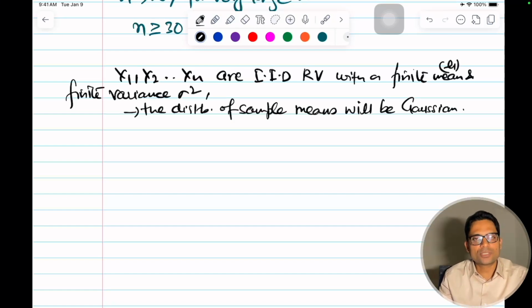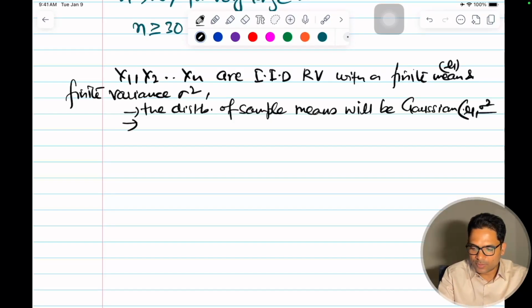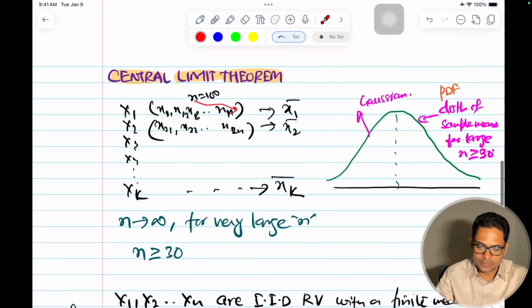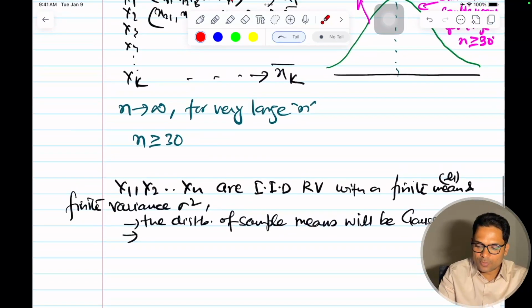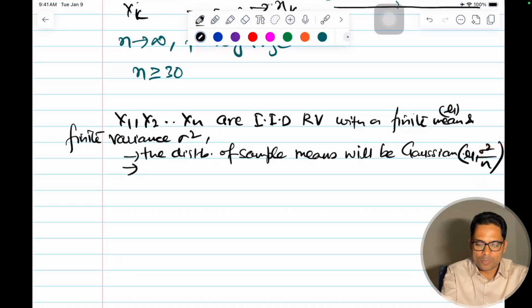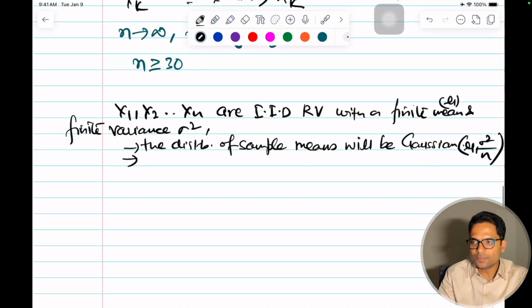And what will be the parameters of that Gaussian? So I'll just come to that. Gaussian, and generally I write it here, sigma square by n. So the mean will be mu, as I mentioned here, and the variance of this will be sigma square by n, not sigma square. Sigma square is the variance of the data, but the variance of this mean will be sigma square by n, and we'll prove that. This is called the standard error, the square root of this, the standard deviation of this.